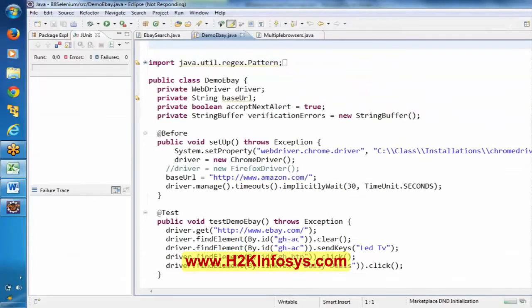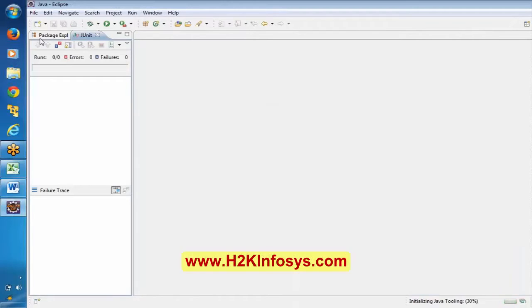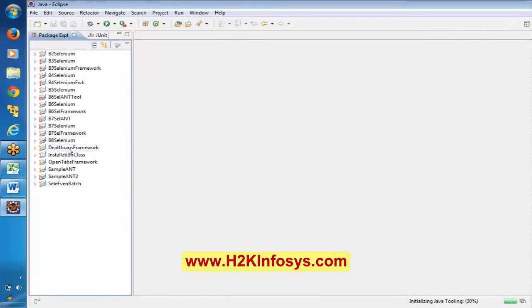First of all, let me create the package here. Our project is D8 Selenium, right? Now here, if you observe, there will be a default package. By default, we will have a folder.